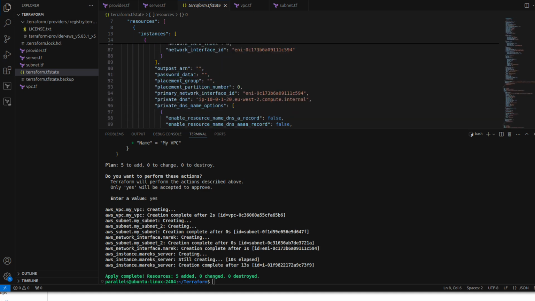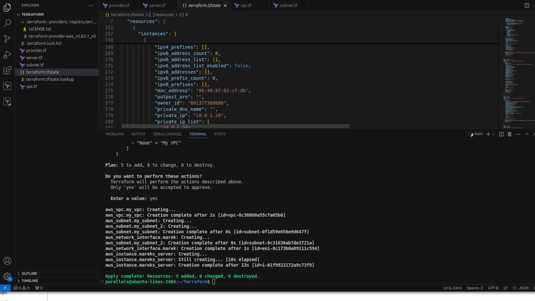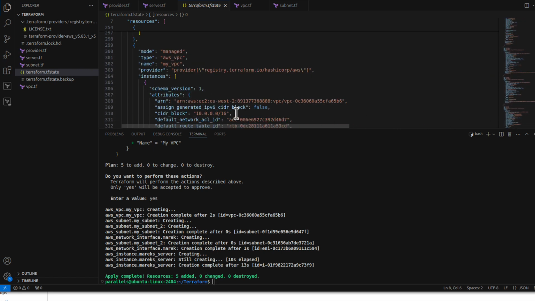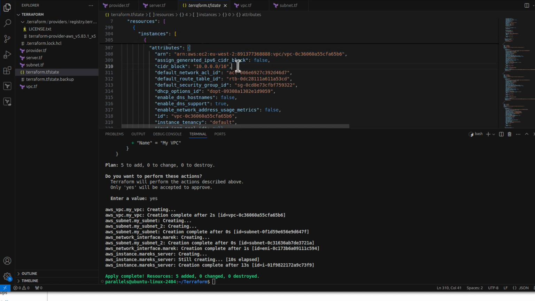Look at that. It's loads and loads of information about the resources that were just created in our AWS cloud. For example, I can see there is loads of info about my VPC, like what's the CIDR block, what's my routing table ID, network access lists, etc. And the fact is, you usually don't read that information directly from this file. It's not really user-friendly, the amount of information is just overwhelming.